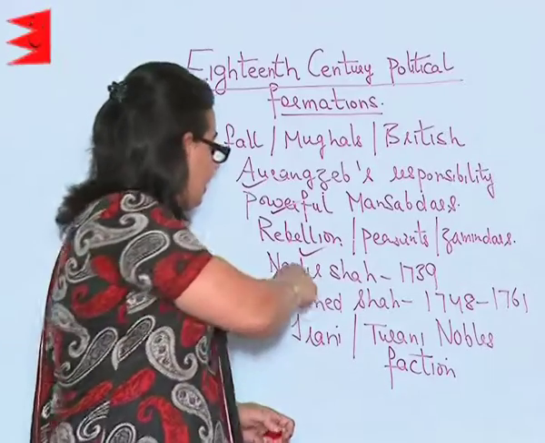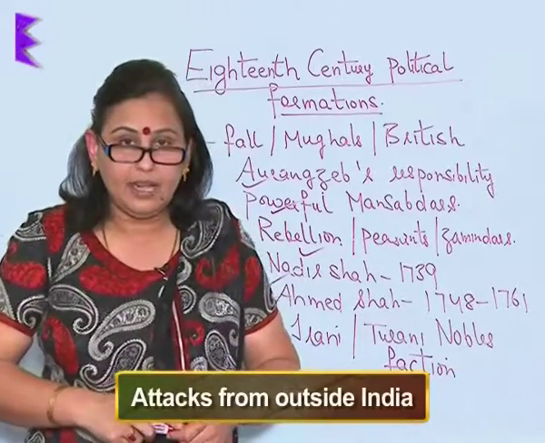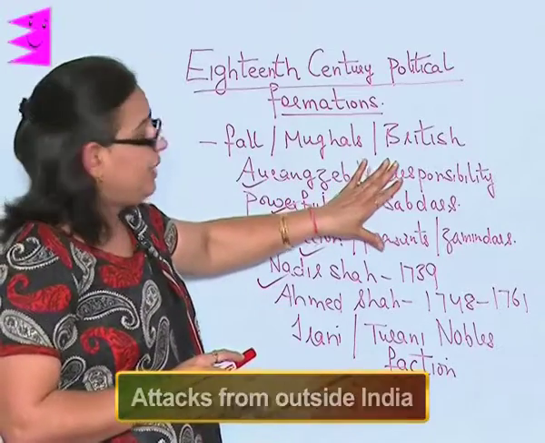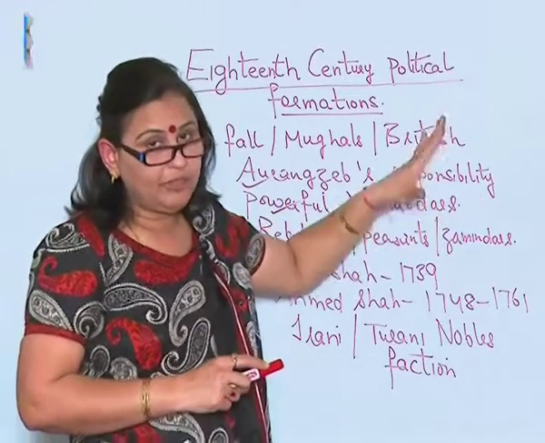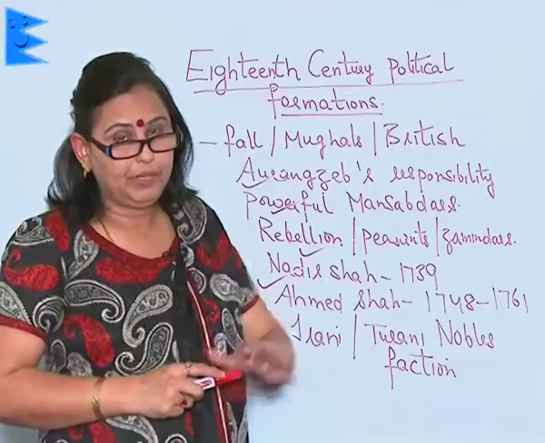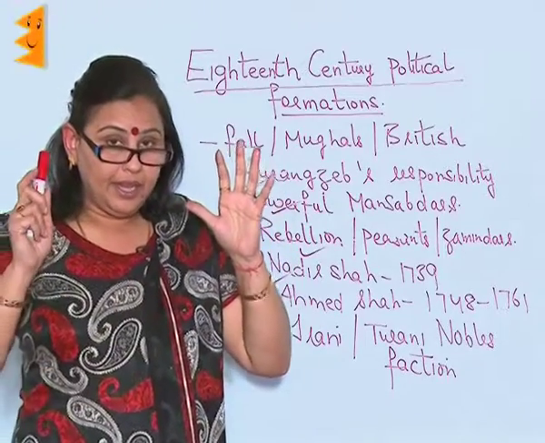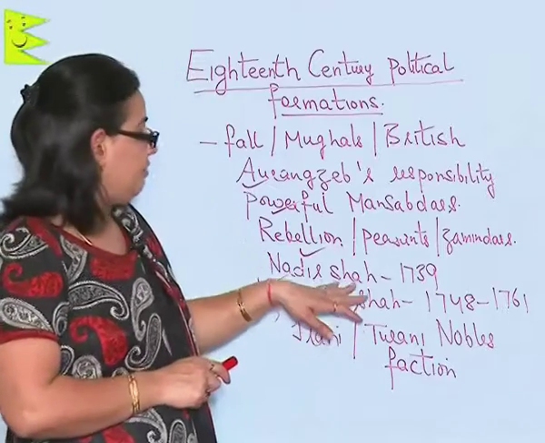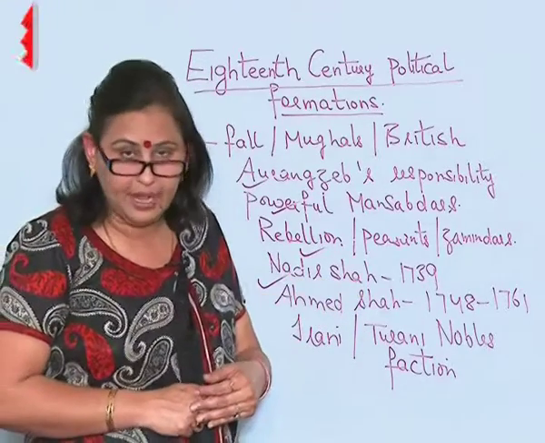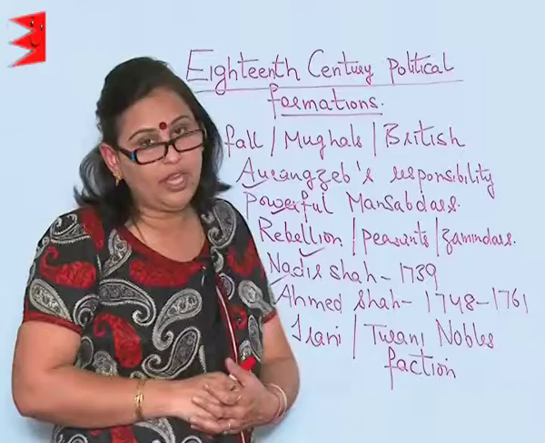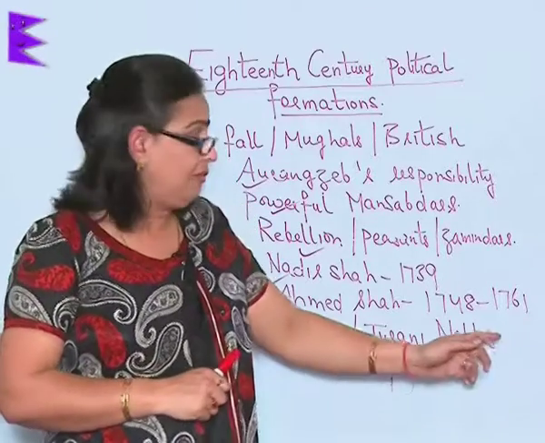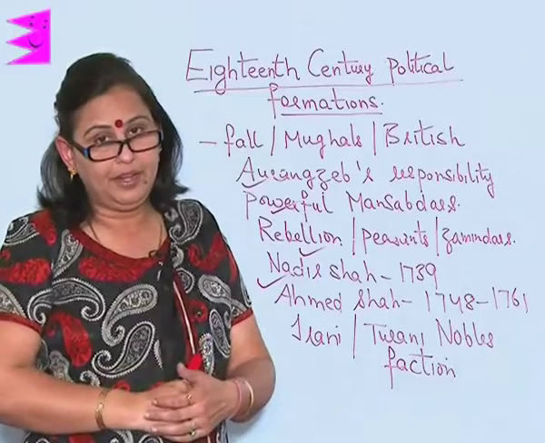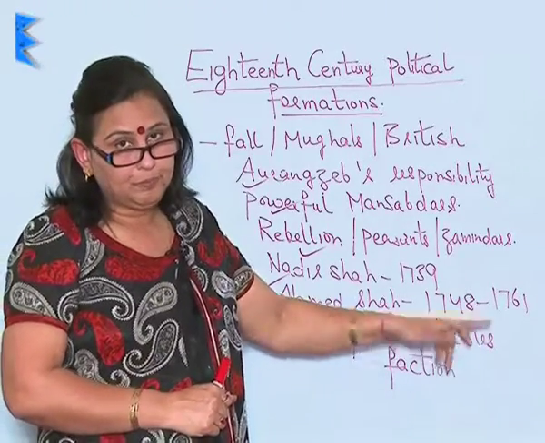The next cause responsible was the attacks from outside India. These are all the internal causes responsible for the downfall of the Mughal empire, but there were also attacks from outside India, whether it was Nadir Shah in 1739 or Ahmad Shah Abdali from 1748 to 1761, who invaded India 5 times during this period.